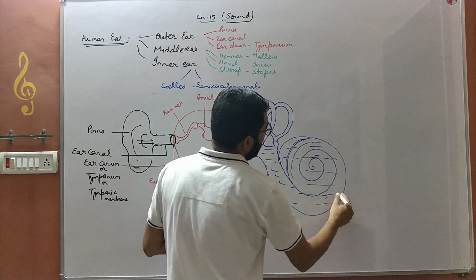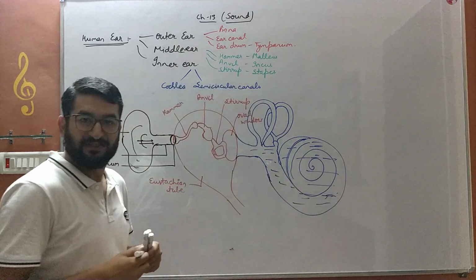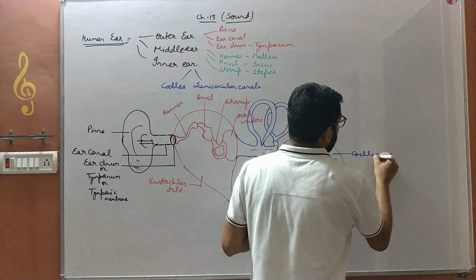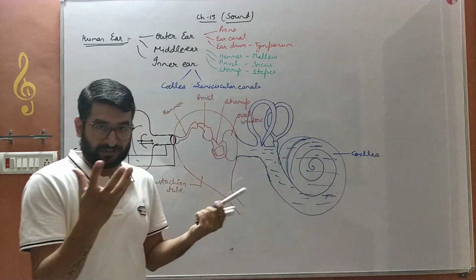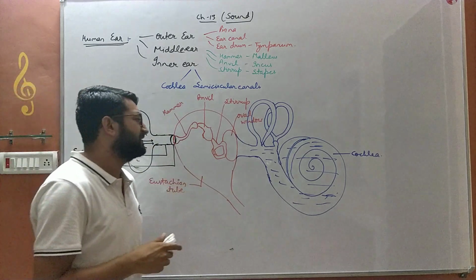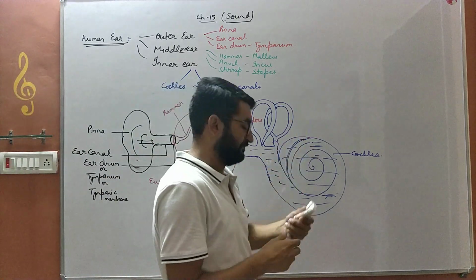It also has certain fine hairs. These hairs and the mucus-like, slimy liquid help the sound reach the brain.